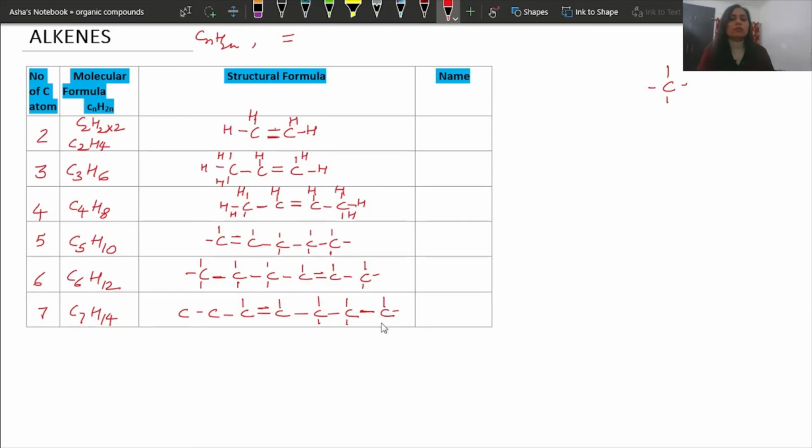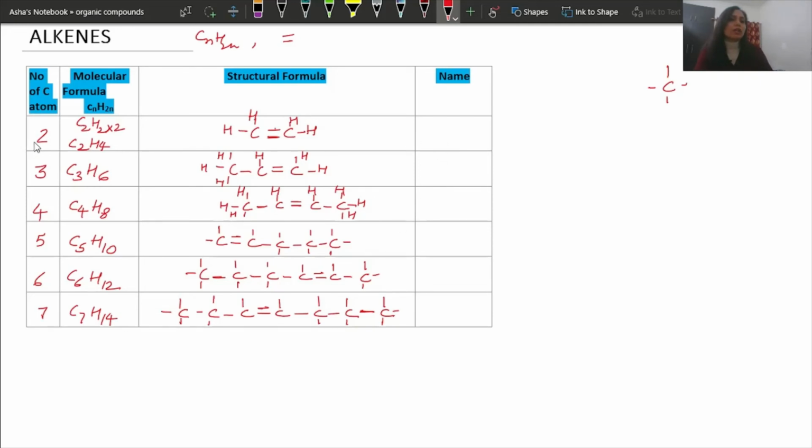So 1, 2, 3, 4. This is 1, 2, 1, 2, 3. So count the H: 1, 2, 3, 4, 5, 6, 7, 8, 9, 10, 11, 12, 13, 14. So it is C7H14. Now how to give the name?